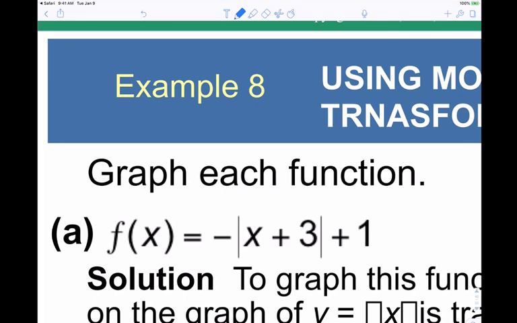It's an outside manipulation, which means it's vertical and follows the intuition, so it's going to go up by 1. Those are the 3 transformations going on here. Start with the V-shaped graph with the vertex at the origin, go left 3, flip it up and down, and then go up 1. That's how we do it. We work our way from the inside to the outside. Let's do one more, and then I'm going to close this out.